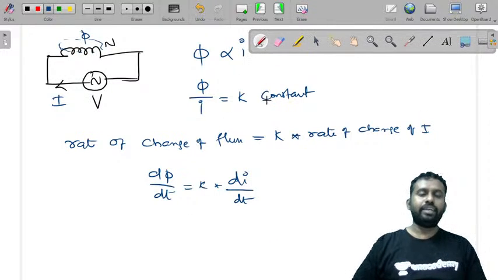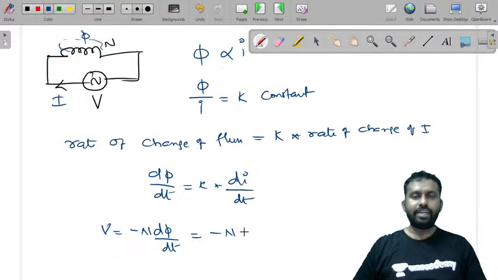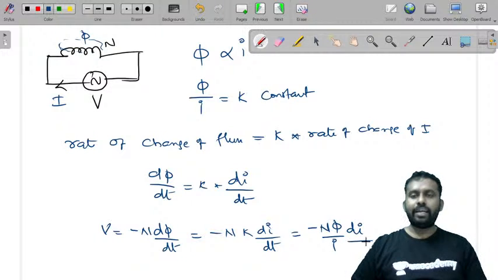And we know that according to Faraday's law, V is equal to minus N d phi by dt, which is minus N K di by dt, or minus N phi by I times di by dt.